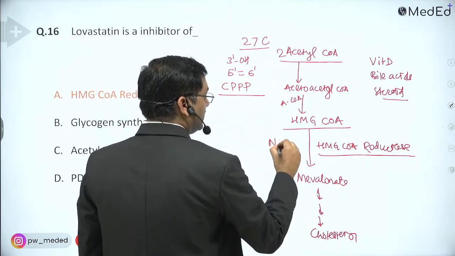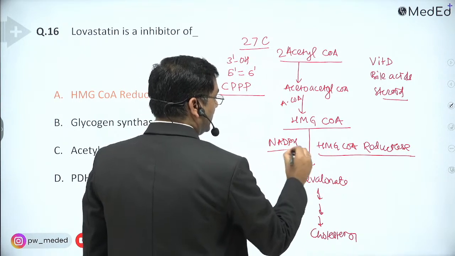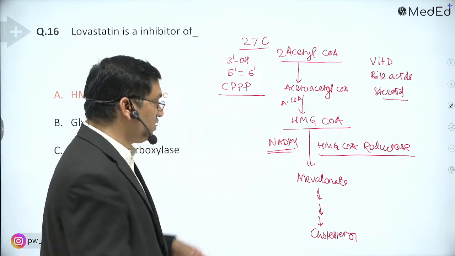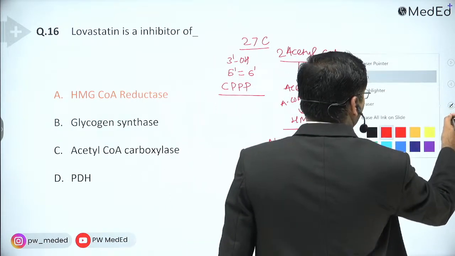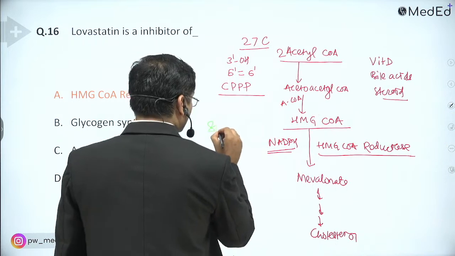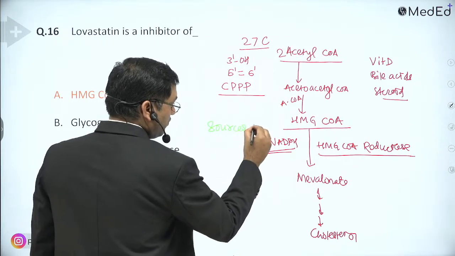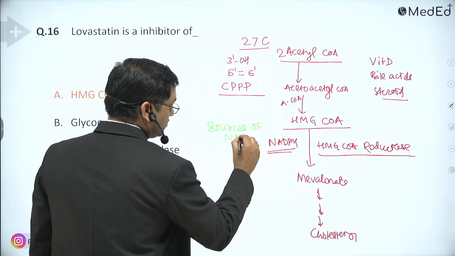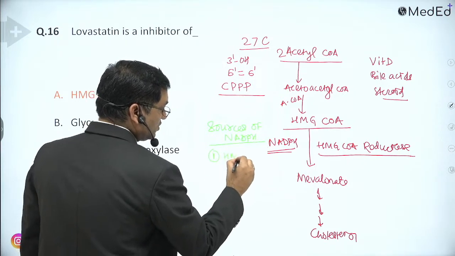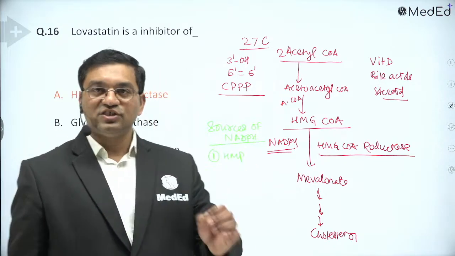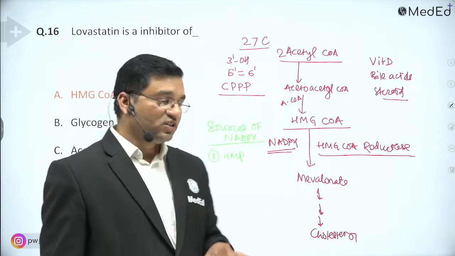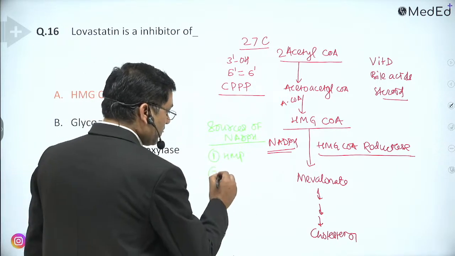It requires NADPH, which is required for reductive biosynthesis. What are the sources of NADPH? Three important sources. First is the HMP shunt, with two important enzymes: glucose 6-phosphate dehydrogenase and phosphogluconate dehydrogenase. Second is the malic enzyme.